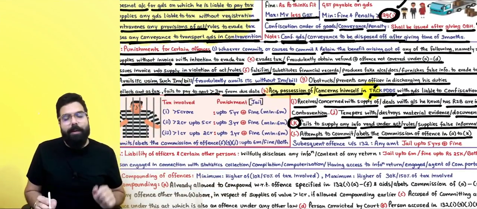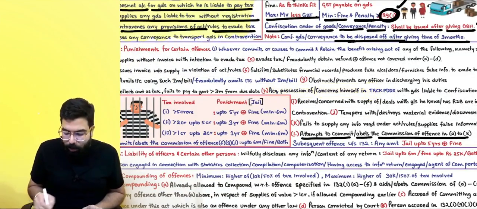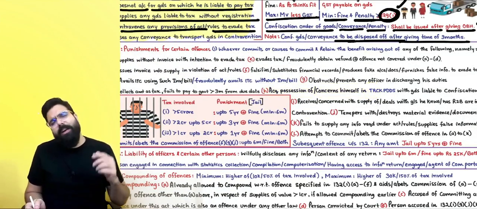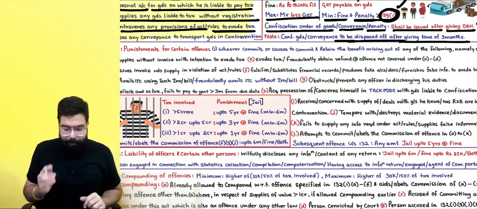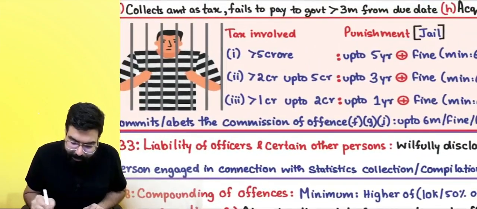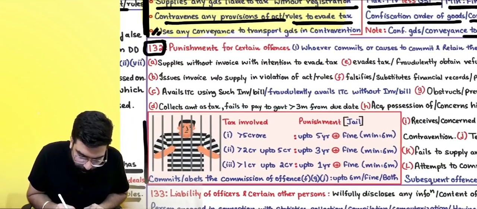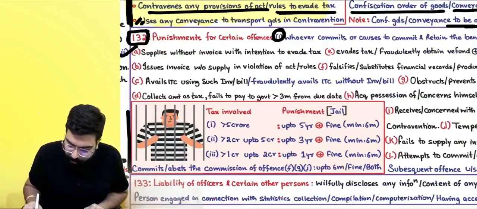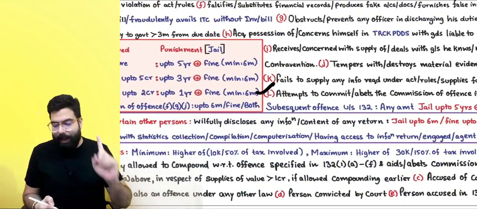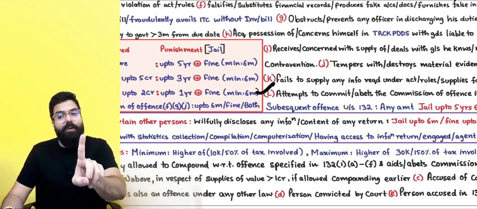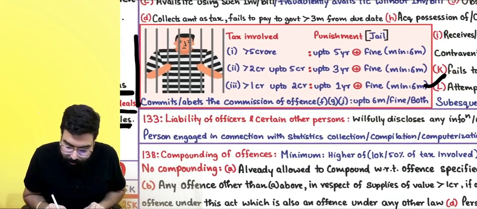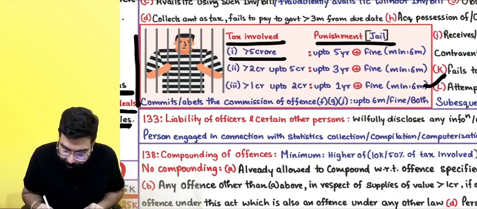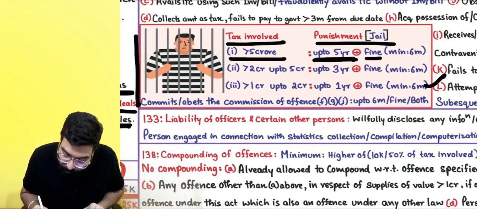But sir, tell me one thing, supply without invoice, 1 rupee ka invoice I did not give, I'll be sent to jail. 500 rupees ka invoice I did not give, I'll be sent to jail. No baba, always remember, you have to go ahead and see. Number one, the offense should be 132(1) A to L ka offense plus the amount involved has to be seen. If the amount involved is greater than 5 crore, punishment will be up to 5 years. Plus, fine also has to be given.